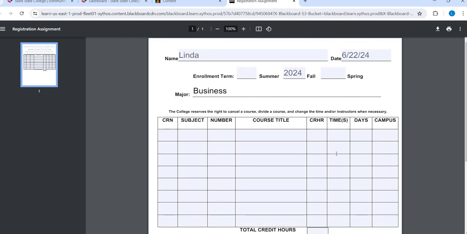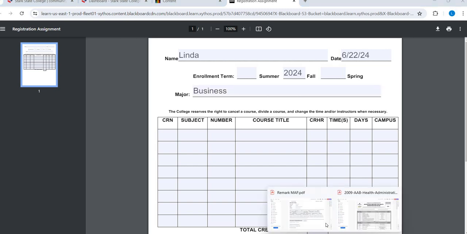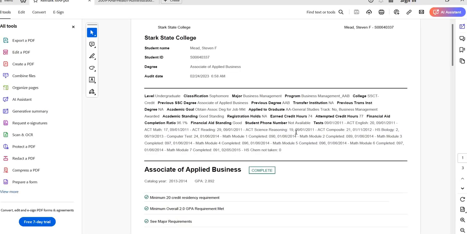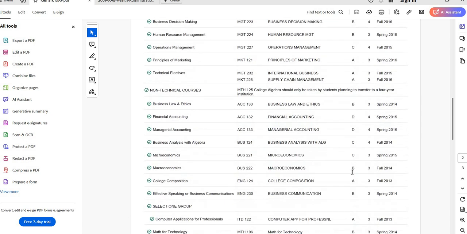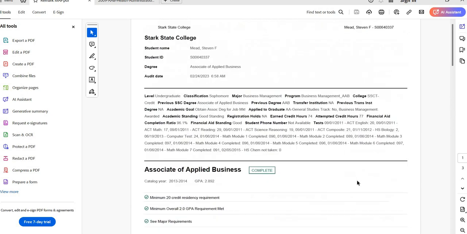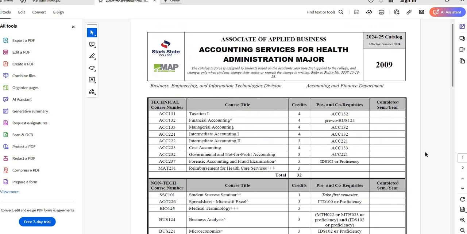All right, so to complete this, I can go to one of 2 places. The first place I can go is my map PDF that we pulled off of the last video. So this is our map page. If you don't know what I'm talking about, I recommend that you go back to the last video and look at it. So I can use this, or I can use this. Both of these were talked about in the last video.